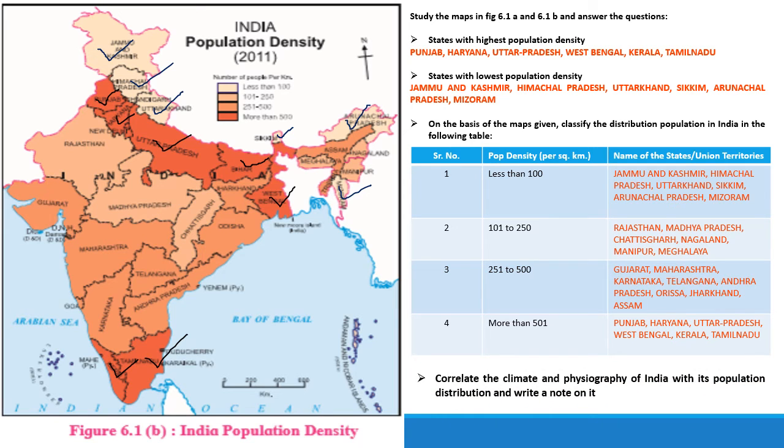Next one, correlate the climate and physiography of India with its population distribution and write a note on it. So we need to correlate how, due to the climate and physiography of India, the population is distributed, and we need to write a short note on this.